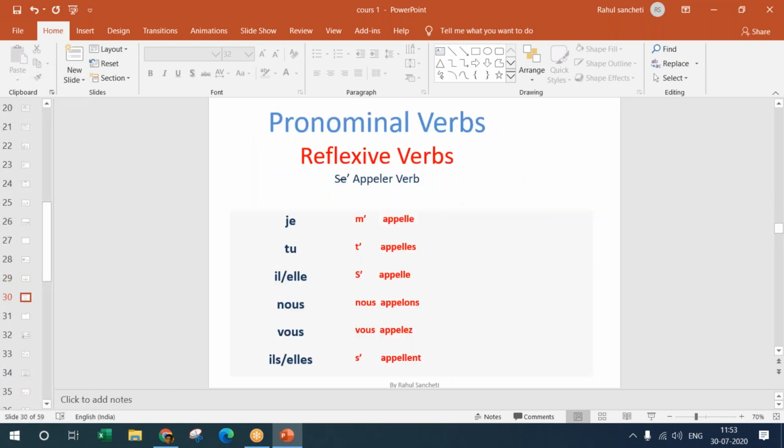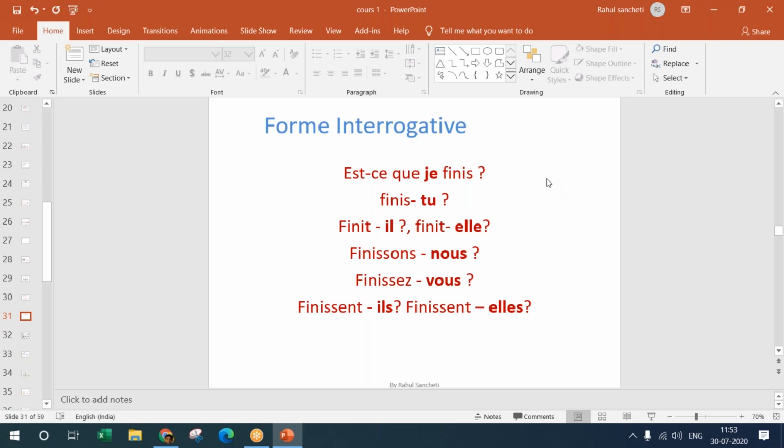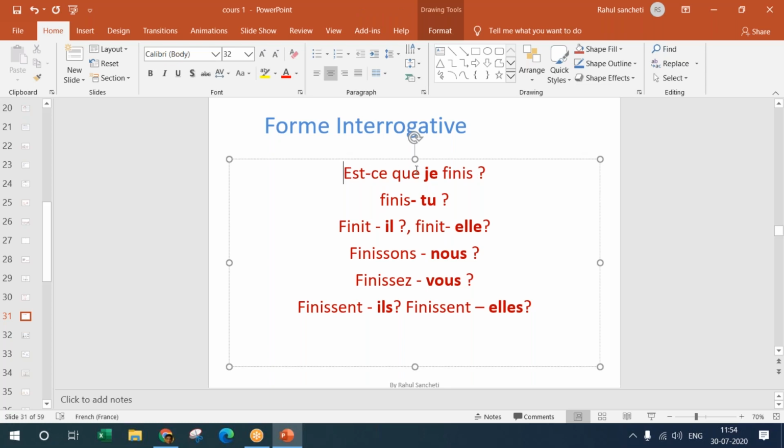Now we'll look at the interrogative form. There are different ways of writing an interrogative sentence. You either say est-ce que je finis? Est-ce que is "is it that": is it that I finish? If you do the literal translation, it is "is this that I finish?" Est-ce que, when you reverse "this is", becomes "is this." Is this that I finish? That's the literal translation. So that's one way.